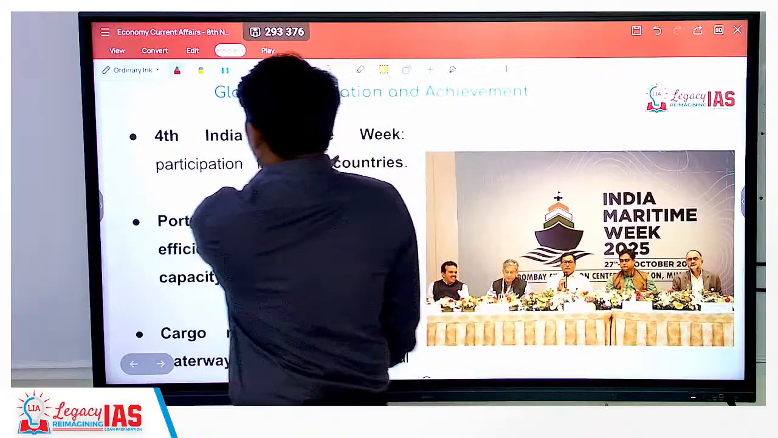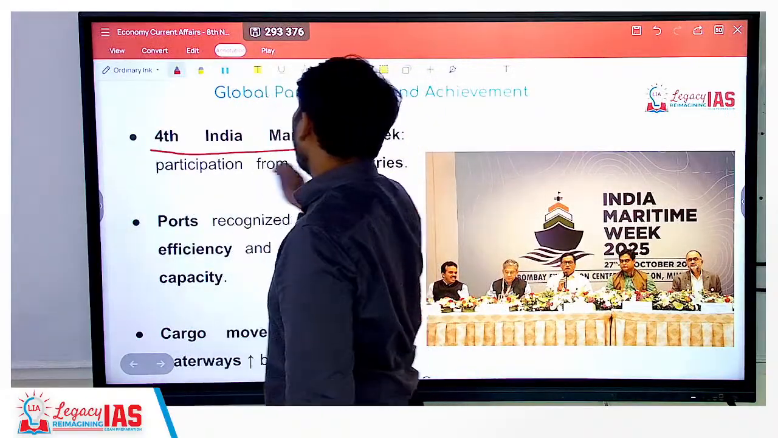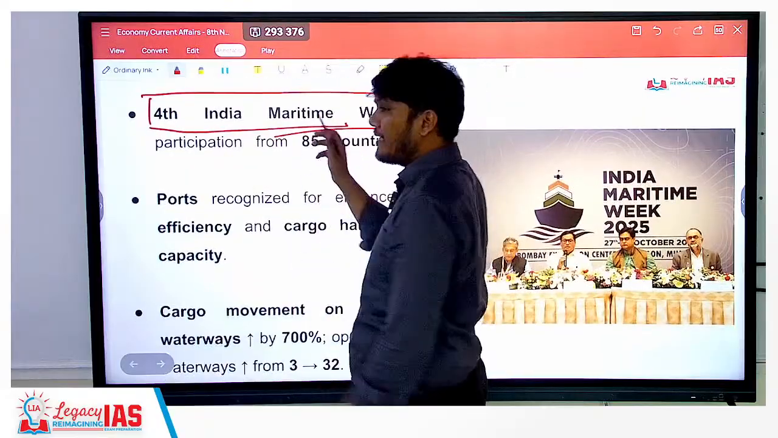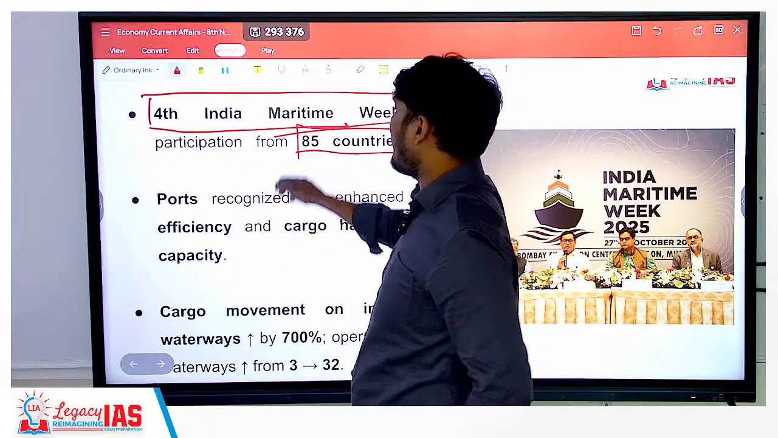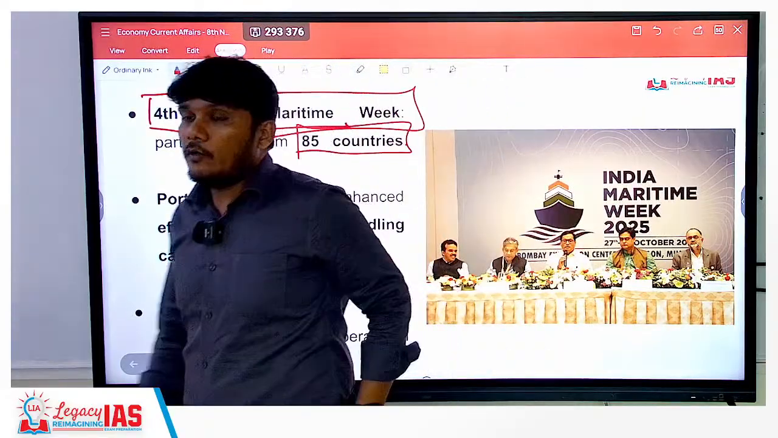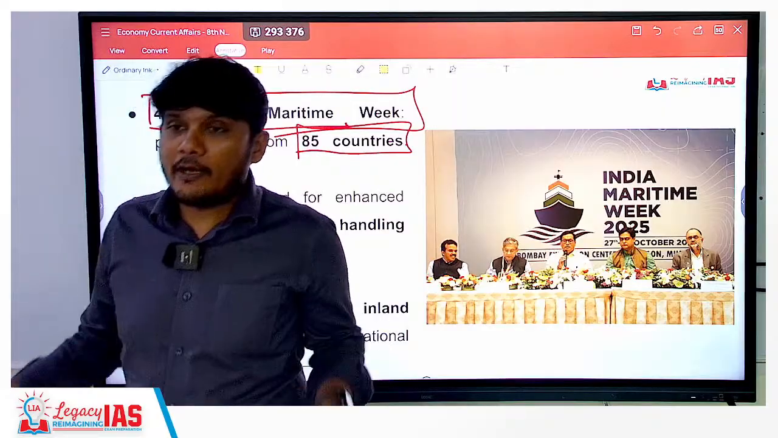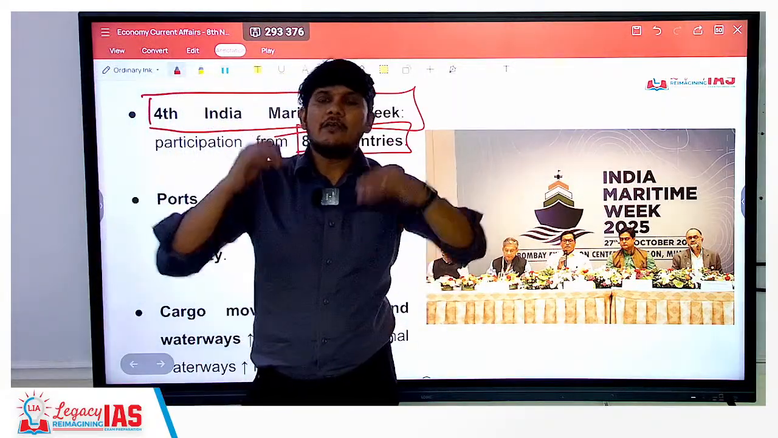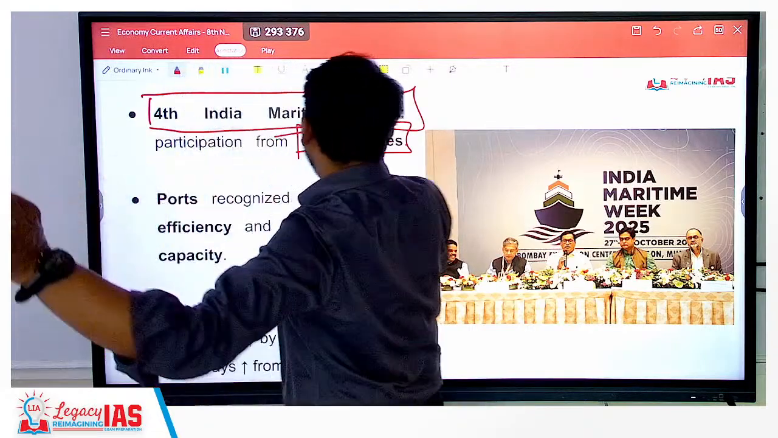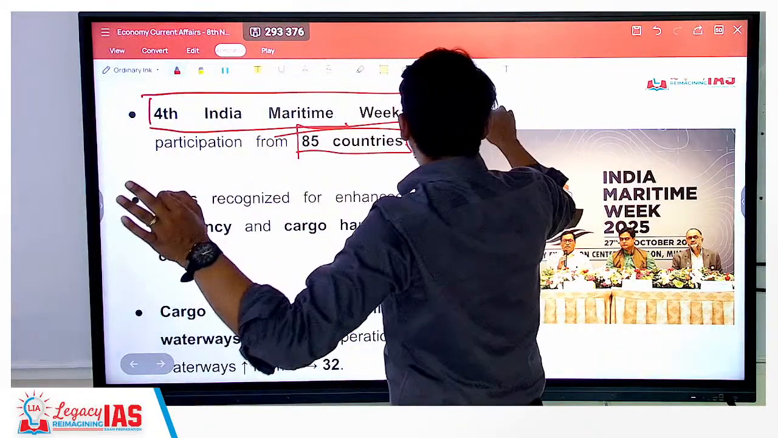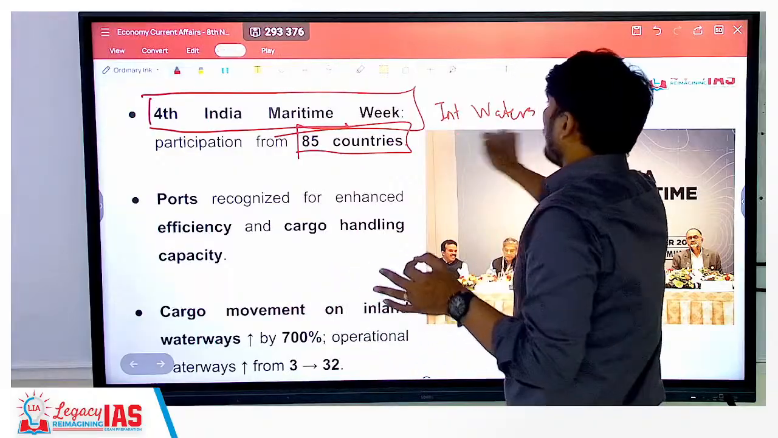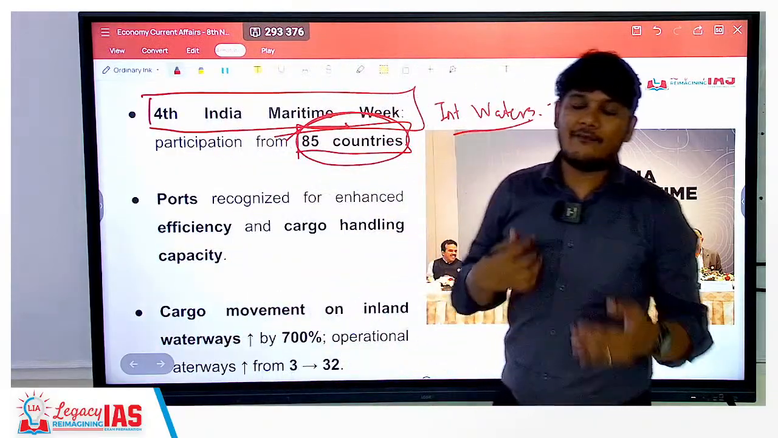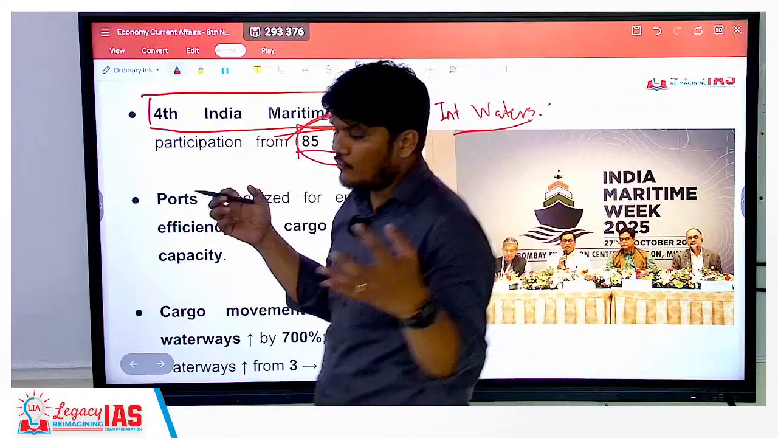Now, next is India's 4th India Maritime Week. Now, this is also the participation which was conducted. There were participation from 85 countries. Now, why is this important? It is important for interoperability because the ships generally will be there in the international waters. So it is very important to collaborate with other countries and to make our vessels interoperable to safeguard them.